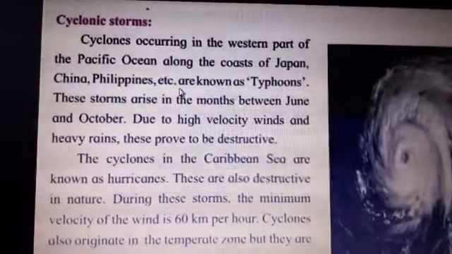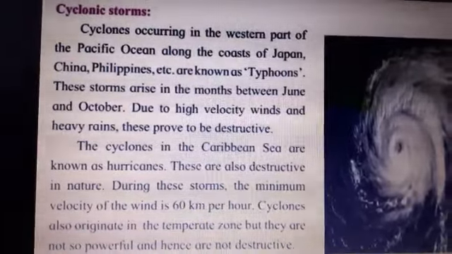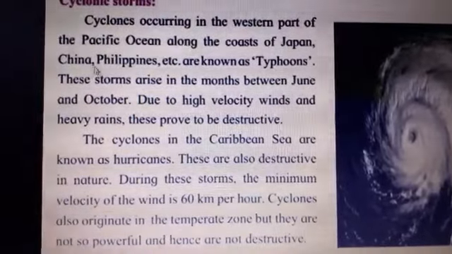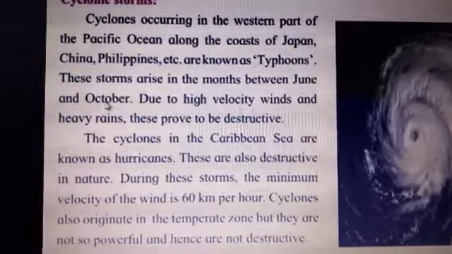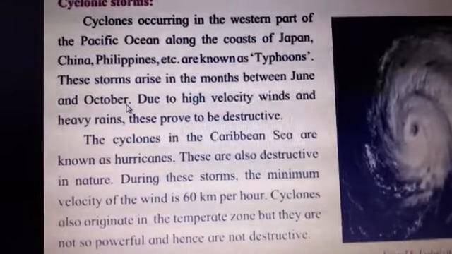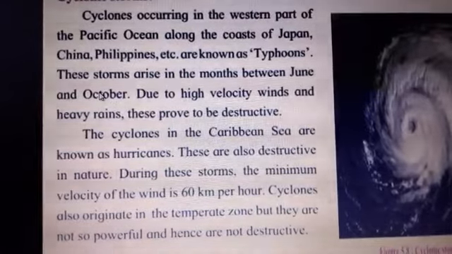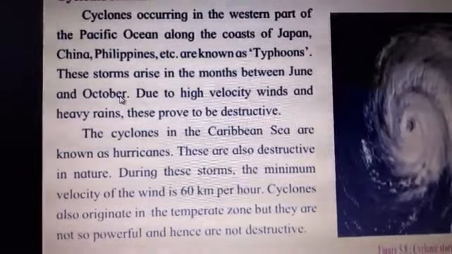Typhoons. So the cyclones are given the name typhoons. These storms arise in the months between June and October. So June to October is which season? That is the rainy season. So in the months from June to October, these storms arise.